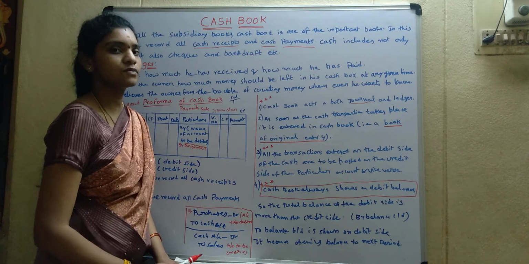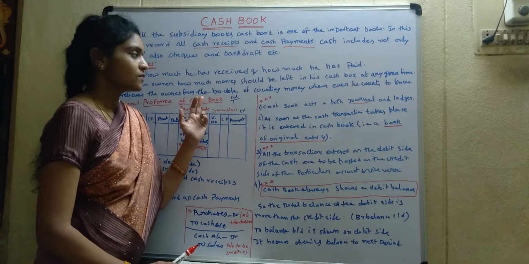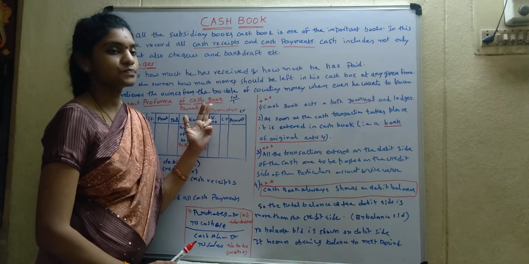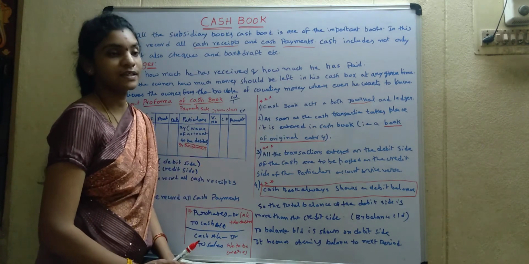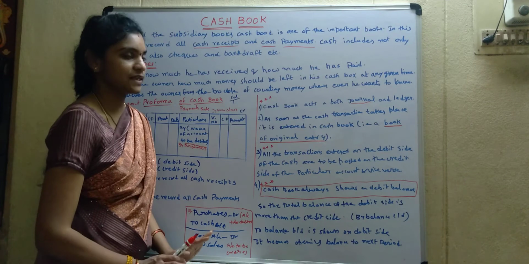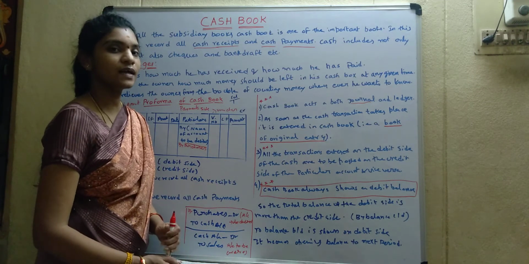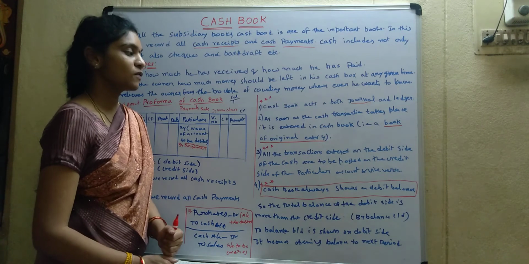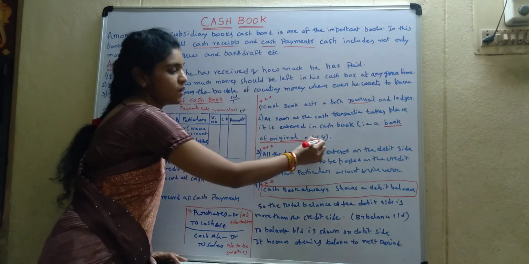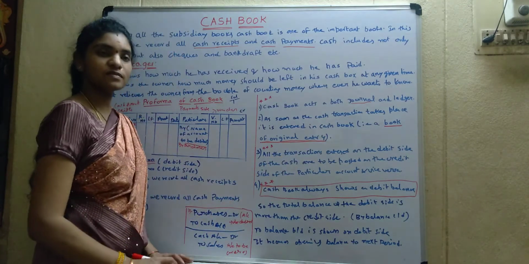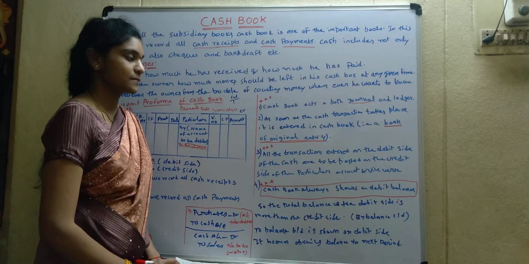Whenever he wants to know, he can know the balance, by recording the cash transactions as soon as they take place. That's why cash book is also called the book of original entry.